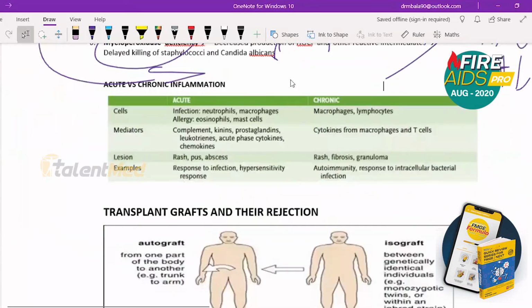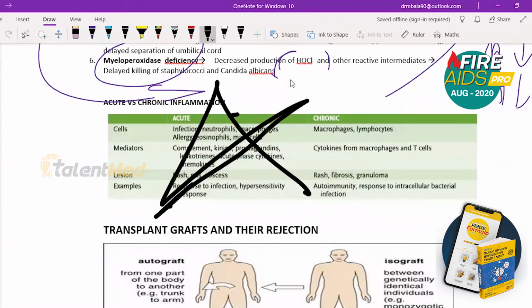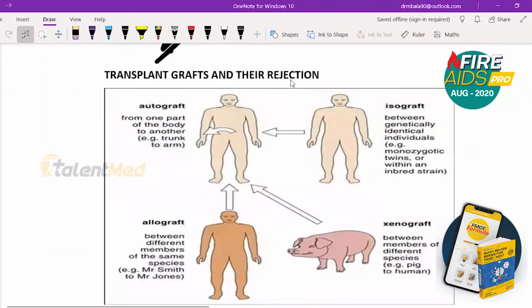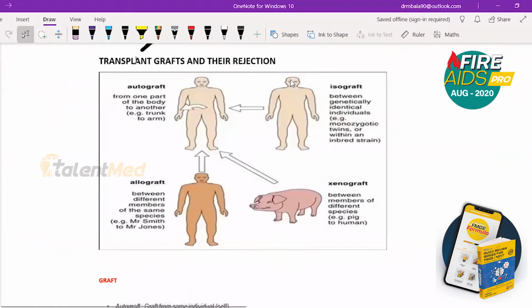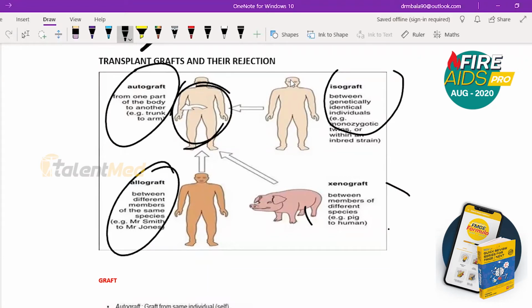I am skipping this point, acute versus chronic inflammation. We talked a lot about it already. Then, grafts and their rejection. You need to know there are 4 grafts: autograft, isograft, allograft, xenograft. One part of the body to another part within the same individual is autograft. One human to another human is either isograft or allograft.